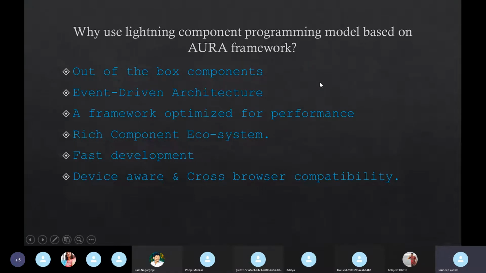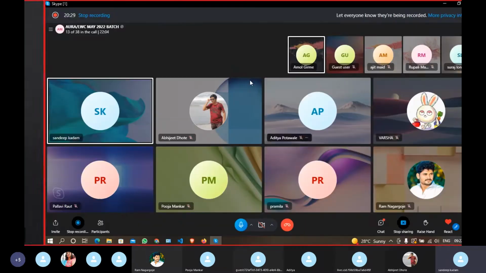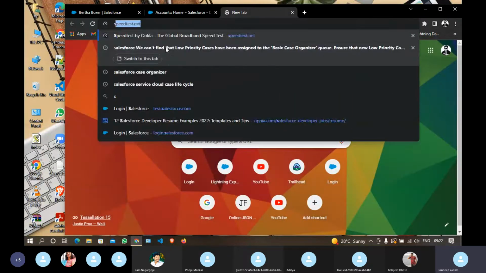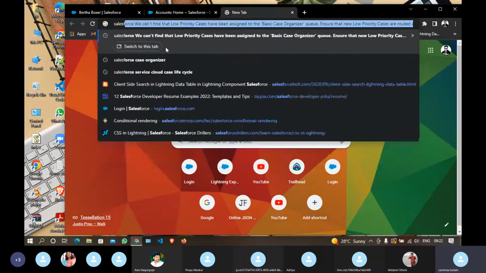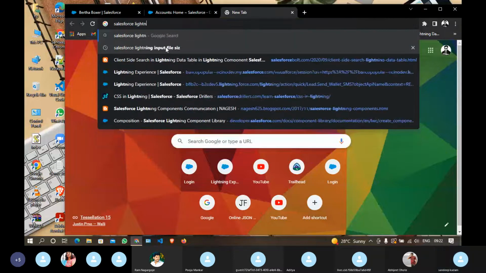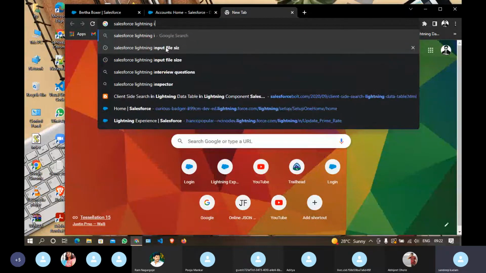So why use the Lightning component programming model based on the Aura framework? Lightning components use the Aura framework. So why are we using a Lightning component? We have out-of-the-box components available for us readily. Out-of-the-box component means what? Let me show you that. Go here, Salesforce, Lightning, let's say input.